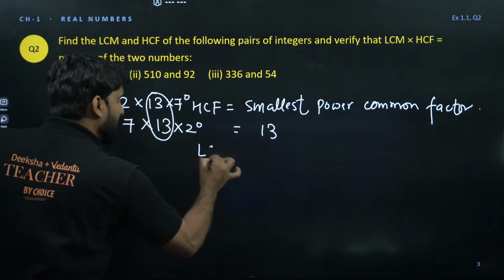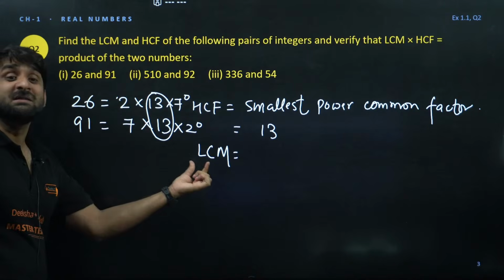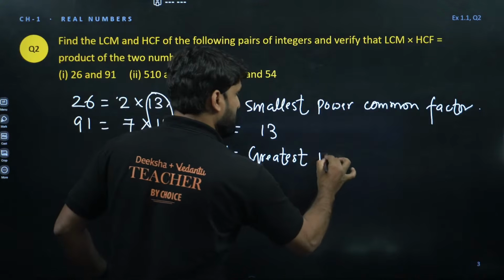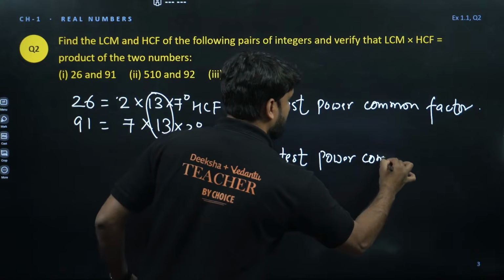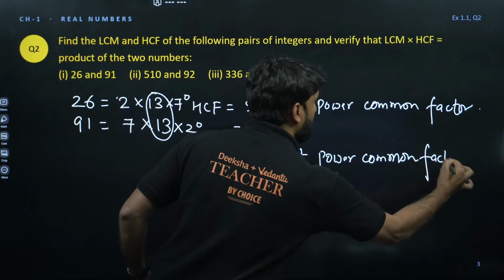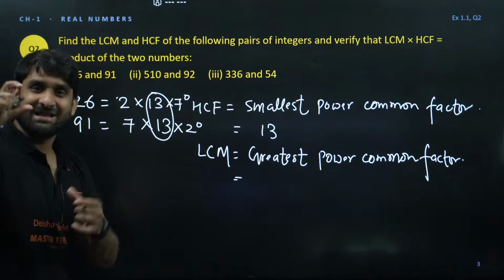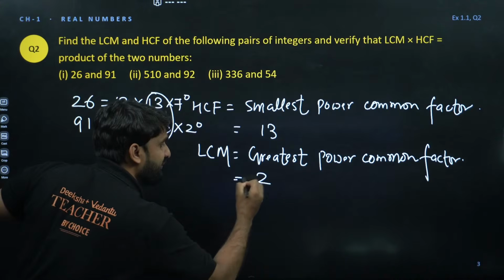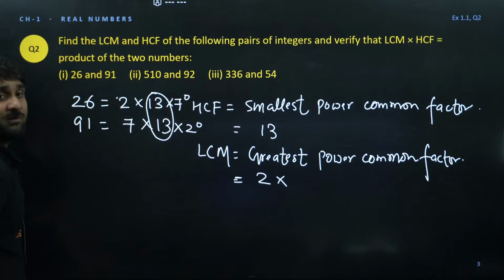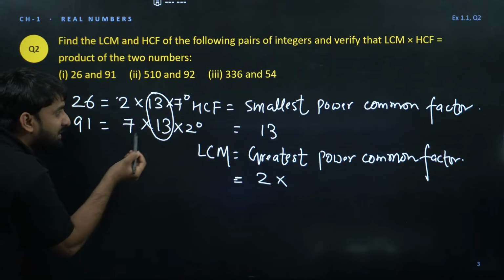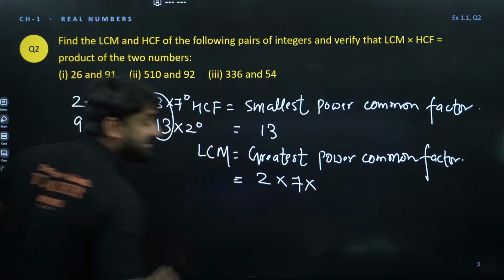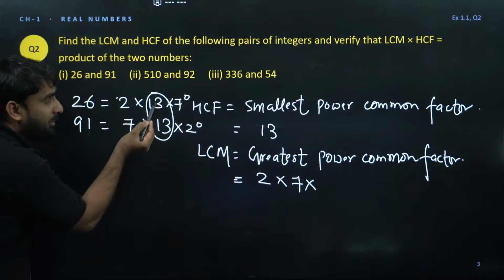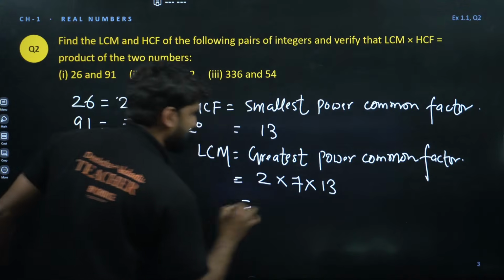Now find out the LCM. To find the LCM, always take the greatest power common factor. Now select 2 first. If we talk about 2, here 2 to power 1 and 2 to power 0, so 2 to power 1 will be considered because we are taking the greatest power. Similarly for 7 to power 0 and 7 to power 1, 7 to power 1 will be considered because for LCM we always take the greatest power. 13 is common, so 13 will come as it is. So this is the LCM.